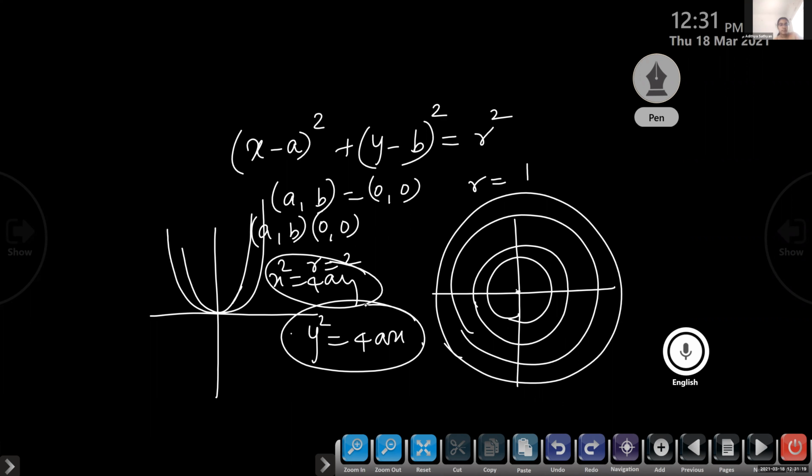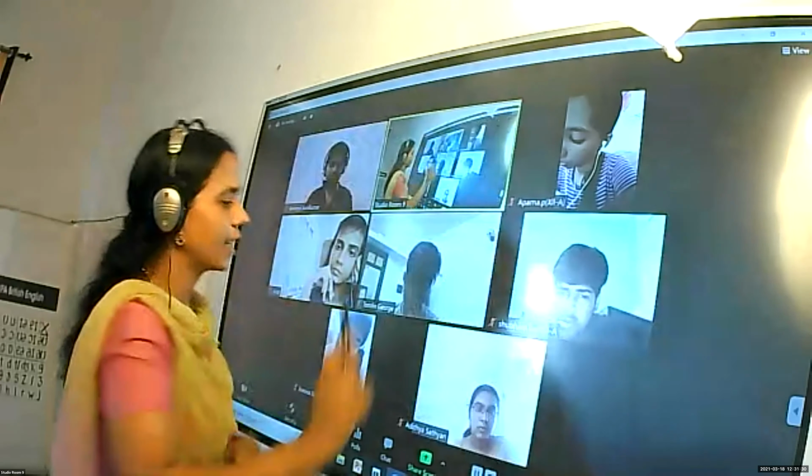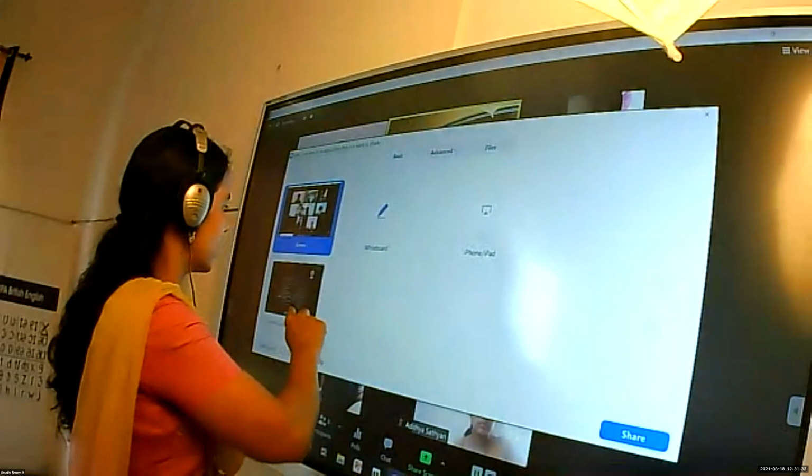By varying the constant, you will get different curves. Here, by varying a, b, we are getting different circles only. We are not getting a straight line. We are not getting a parabola. So it will be identical only. Only the constants, center and radius are changing. Now look at here.